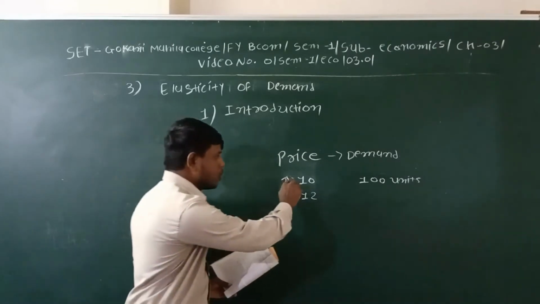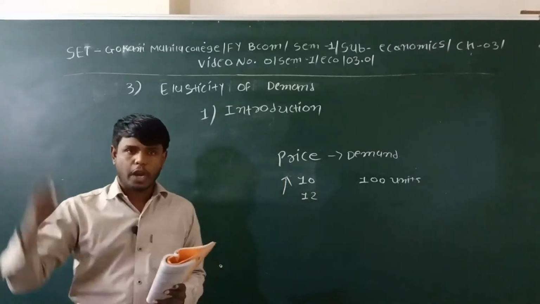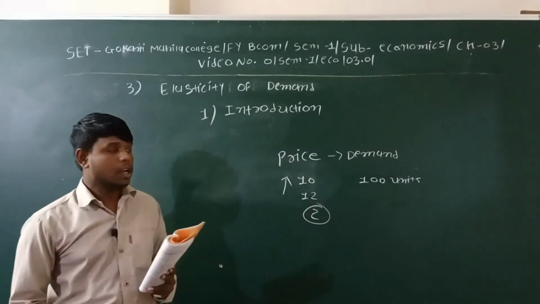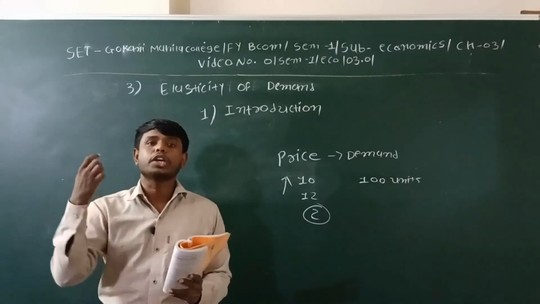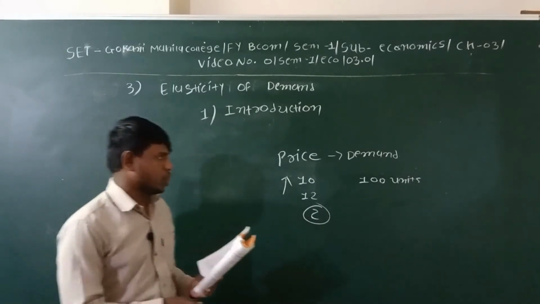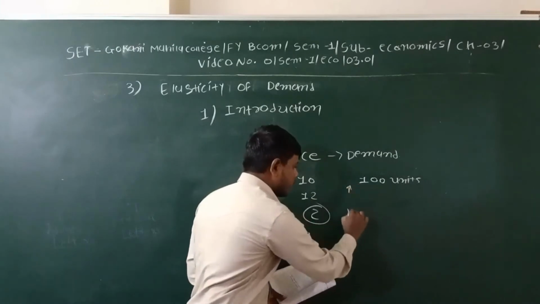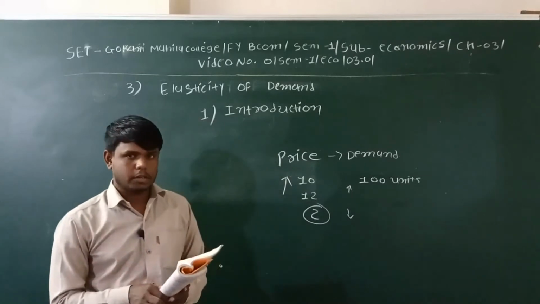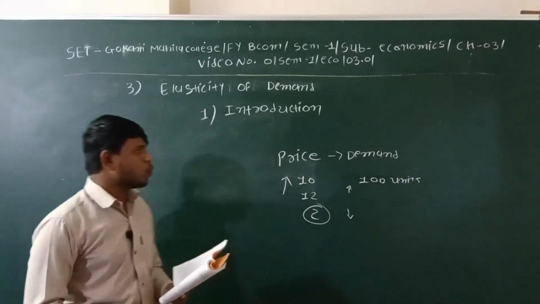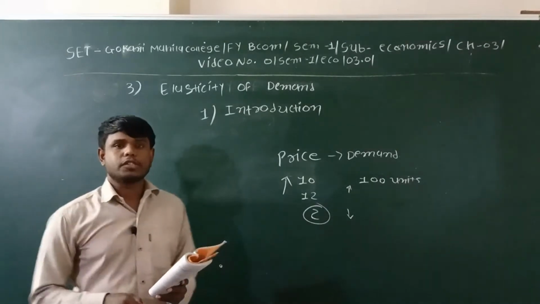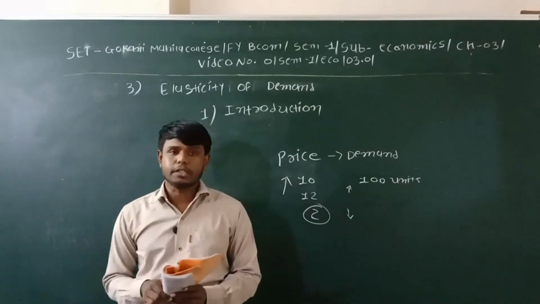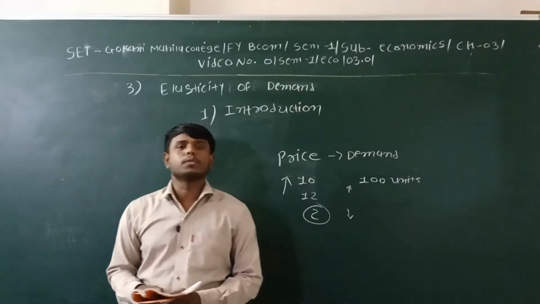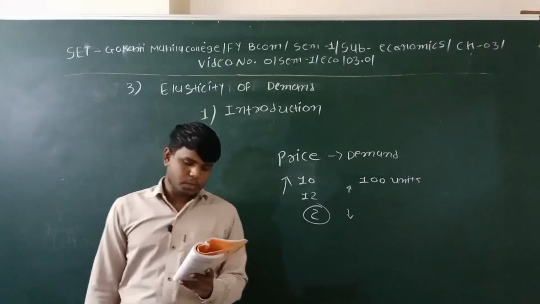It means if the price rises from 10 to 12, a rise of two rupees, how much proportion the demand will increase or decrease will not be studied in the law of demand. Whether there will be an increase or a decrease, and by how much, is not clear in the law of demand. So in this chapter we are going to study what change occurs when a change occurs in the price, in the substitute goods, or in any element of the commodity.